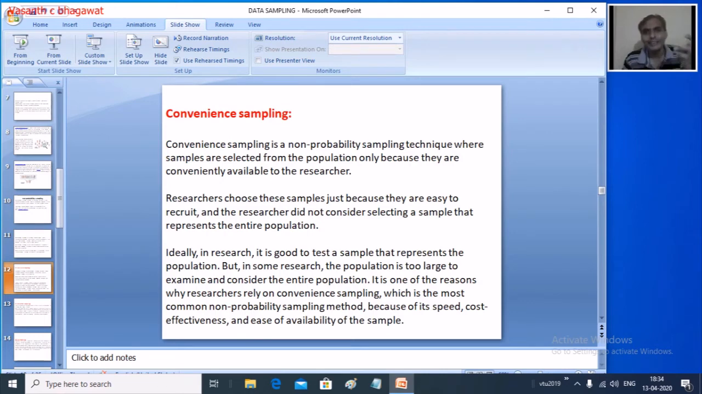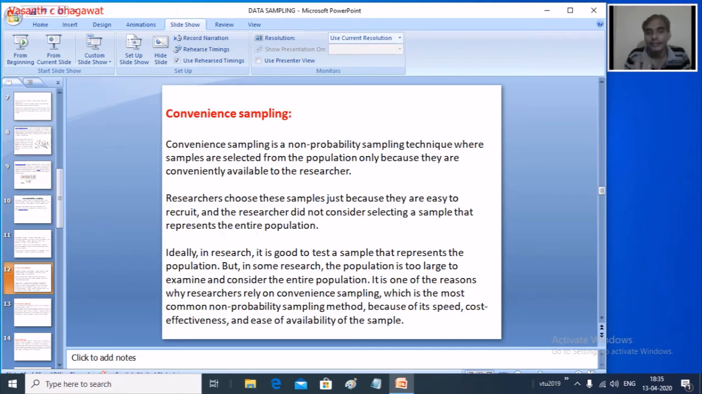So here the samples are selected, as the name specifies, for convenience. So based on my convenience, I am going to select the sample from my population. How much data is available for me? Based on that, the samples are selected from the population because it is convenient for me to select them. It is easily available for me. So since it is convenient, now I select it. So this is one type of sampling, and that's what is called convenience sampling.